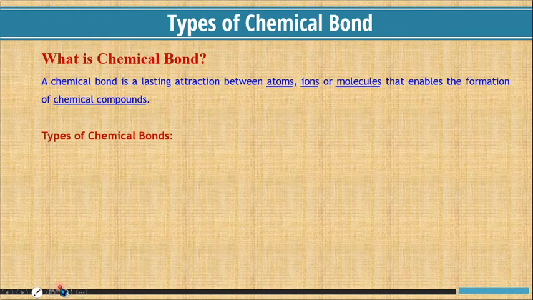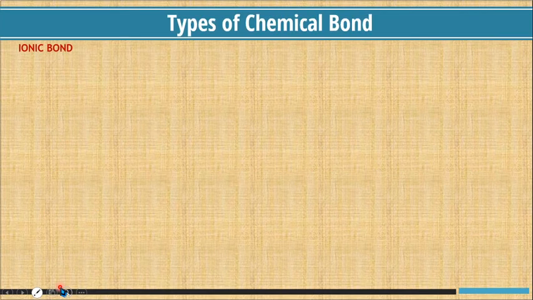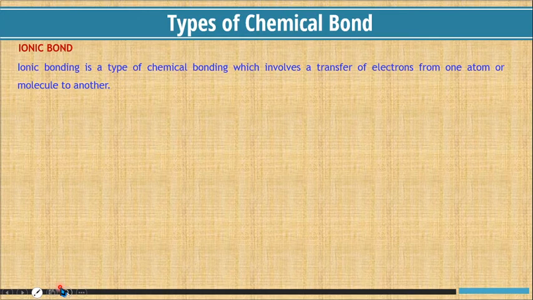Types of chemical bonds. There are two primary types of chemical bonds which are formed by atoms or molecules to yield the compounds. These types of chemical bonds include ionic bond and covalent bond. Ionic bond. Ionic bonding is a type of chemical bonding which involves a transfer of electrons from one atom or molecule to another atom or molecule.